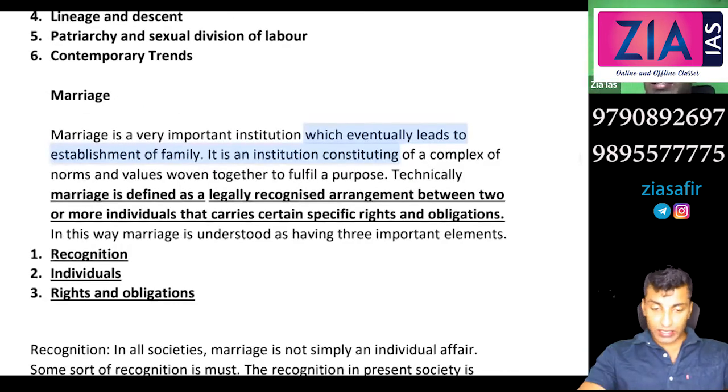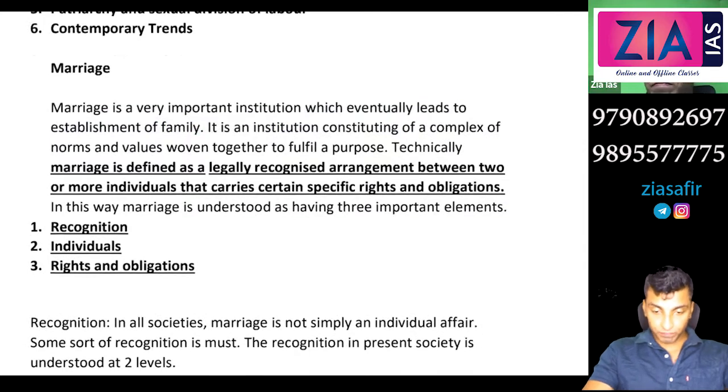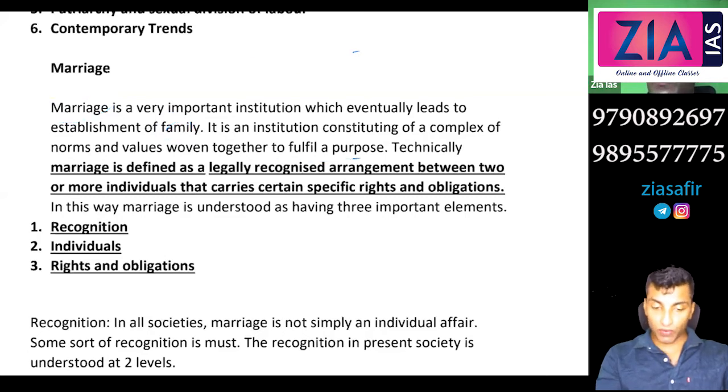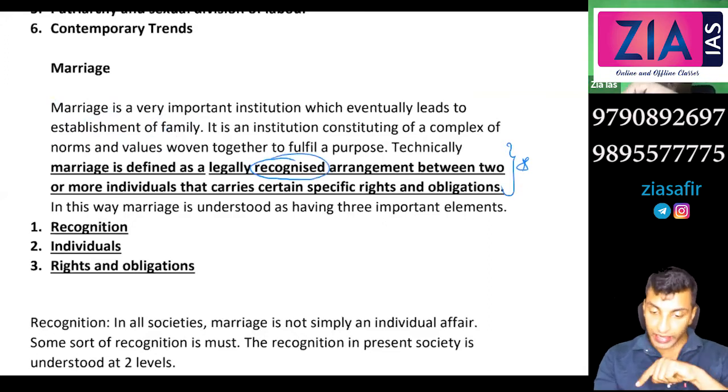Marriage is a very important institution which eventually leads to the establishment of family. It is an institution consisting of a complex of norms and values woven together to fulfill a purpose. So marriage involves certain norms and values. Now this definition you need to know. Technically, marriage is defined as a legally recognized arrangement. So there is an element of recognition required. Legally recognized arrangement between two or more individuals. So two individuals, or it can be more also.